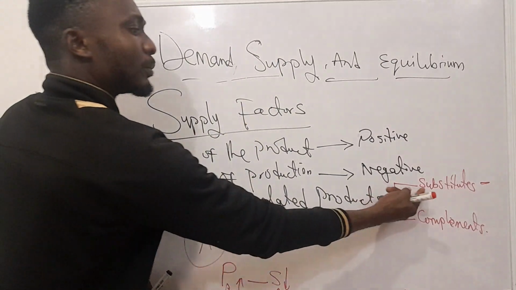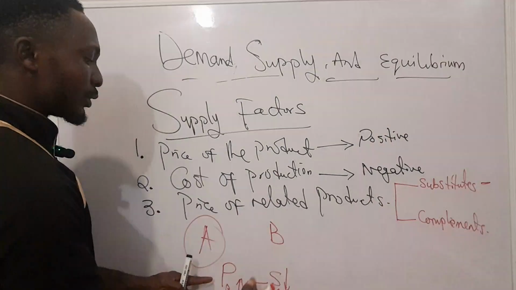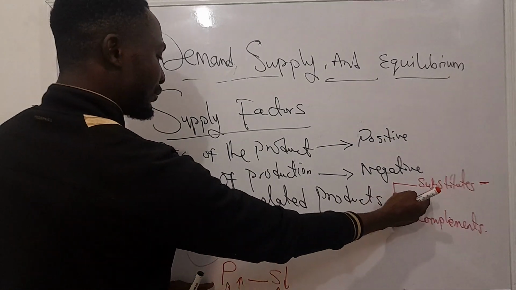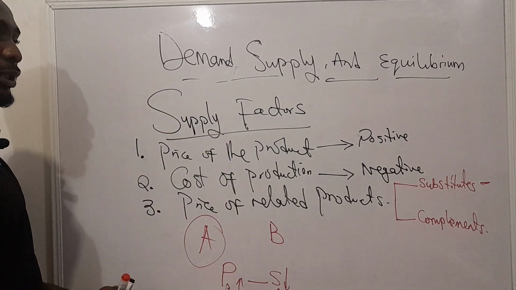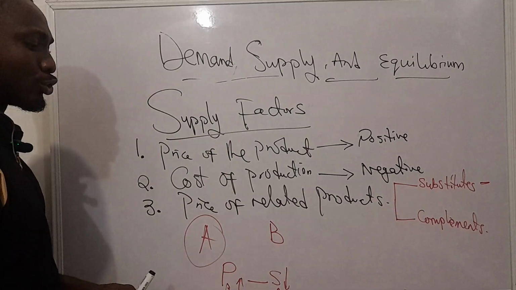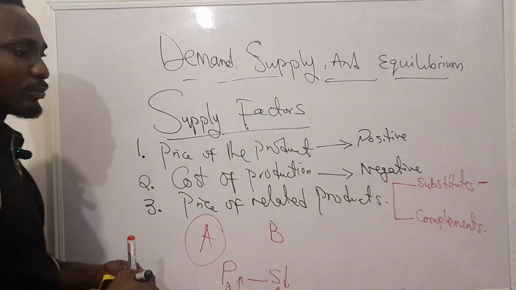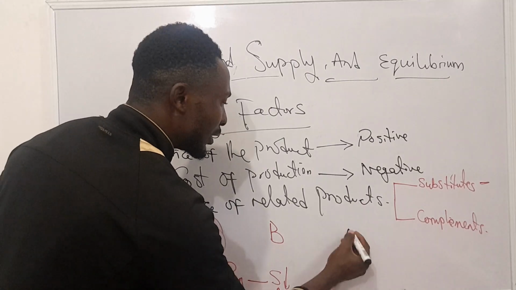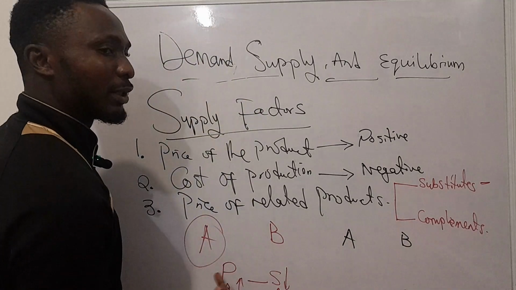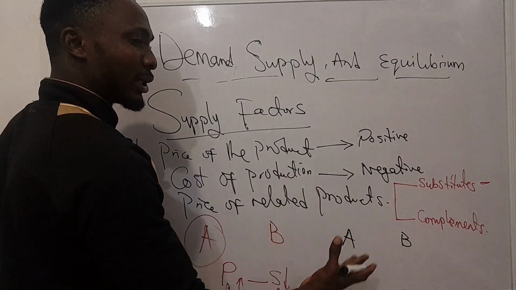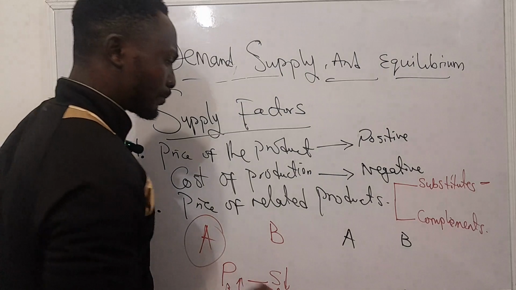Okay, so all we can say here is that for substitute goods, the price of a substitute good has a negative relationship with the supply of a particular product. And then the opposite is true if these two commodities are complements, meaning that if I sell A, I should be able to sell B along with A because both of them are used together. So I'll sell them together so my customers will be able to buy them together as well.